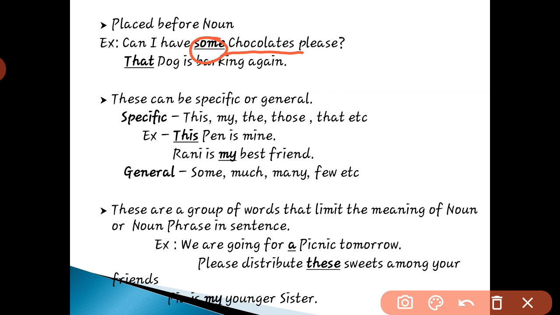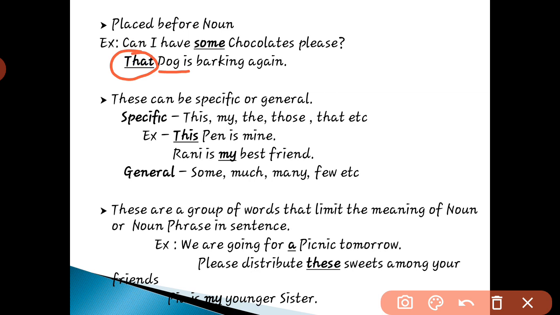That dog is barking again. So here, as I have already marked, you can see on the screen, that is a determiner. Why? Because we are specifying one dog. We are saying that that dog is barking again. We are pointing out one dog that is barking again. So here dog is the noun and that is the determiner.